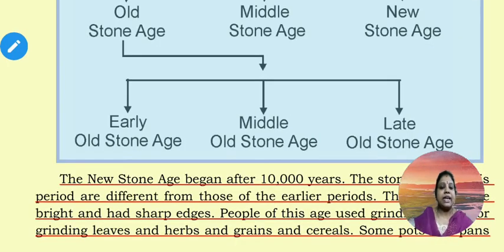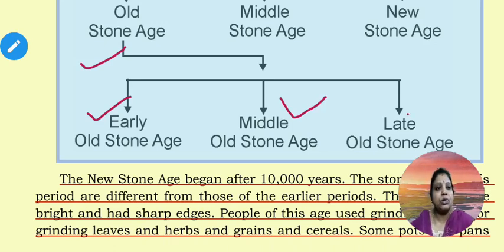Again, historians say that there were three divisions we found in Old Stone Age. 1. Early Old Stone Age. 2. Middle Old Stone Age. 3. Late Old Stone Age. So please remember this important diagram.